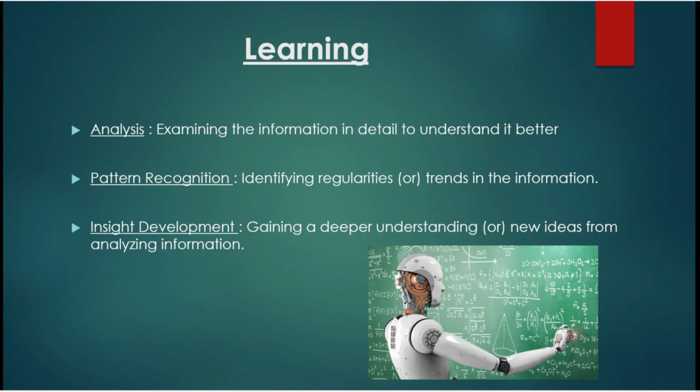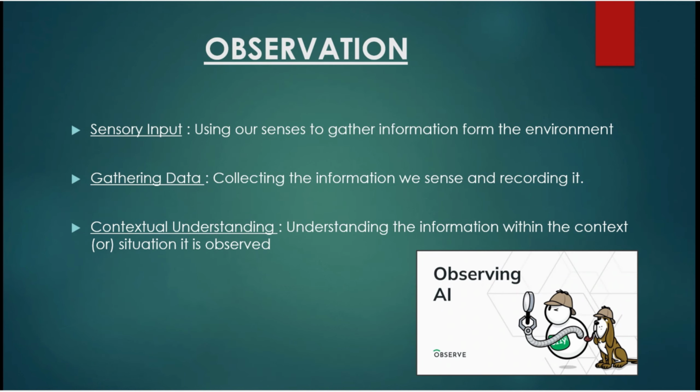And the next one is observation. Observation is the process of carefully watching, listening, or noticing something in order to gain information. It is a critical step in scientific inquiry and everyday decision making. Effective observation requires attention to detail and the ability to detect patterns or anomalies.